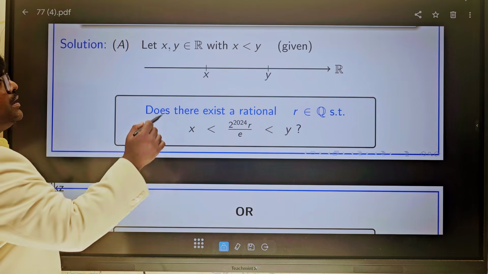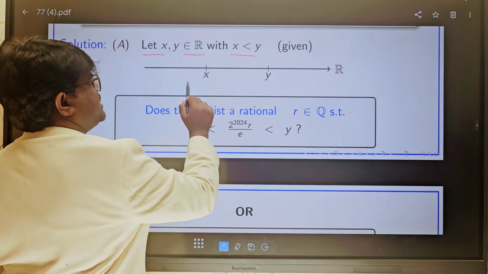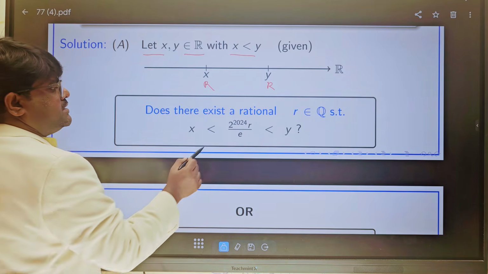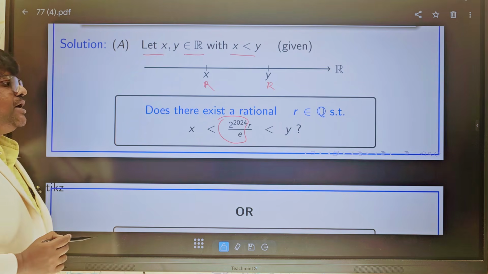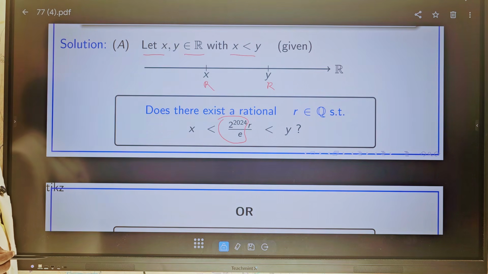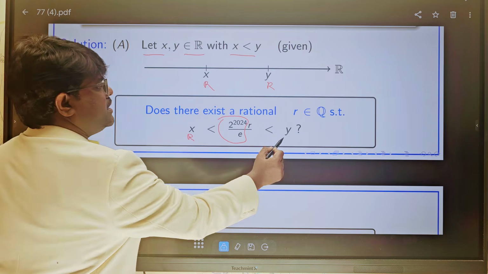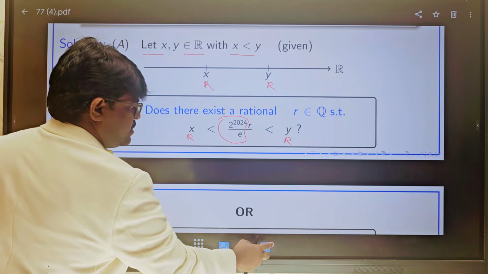Given, let x, y belong to R with x less than y. This is a real number, this is a real number. This part makes the confusion because we know that between any two real numbers there exist infinitely many rational numbers. This is a real number, this is also a real number. This part makes the confusion.